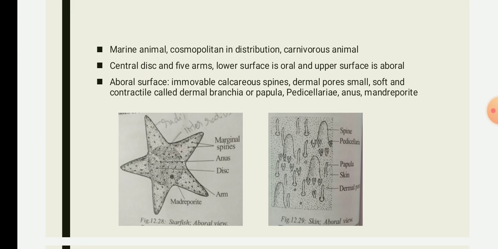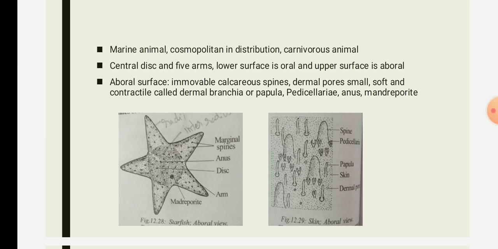They are carnivorous animals that feed on other animals, the small micro fishes and debris. Asterias has a star-shaped body and it consists of a central disc and 5 arms. The lower surface of the body is termed the oral surface and it is flat, whereas the upper surface is termed the aboral surface and it is convex.